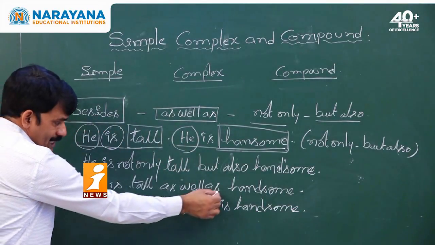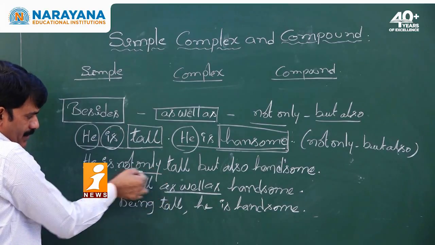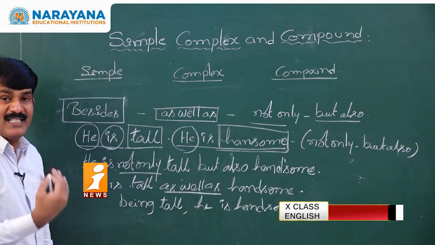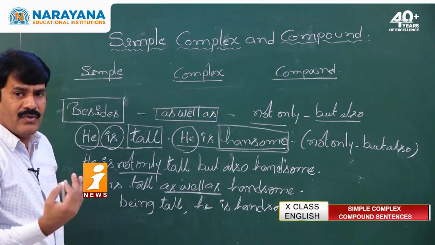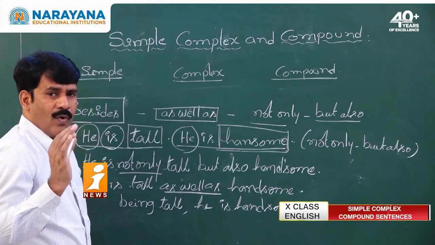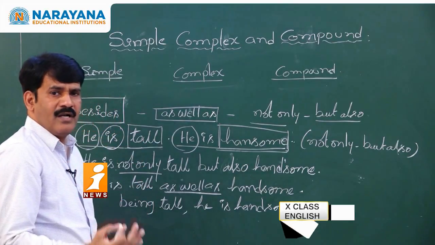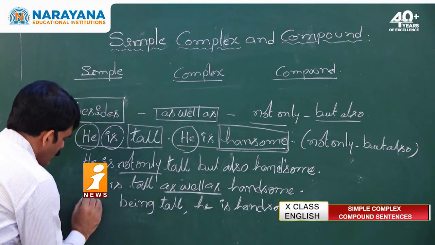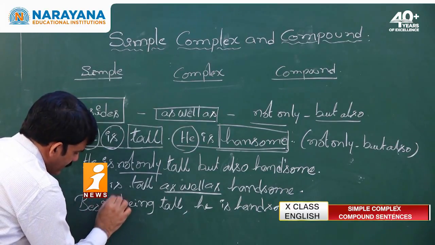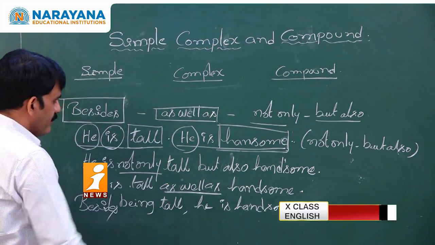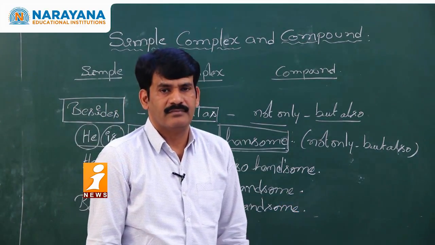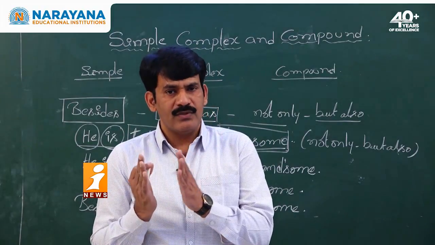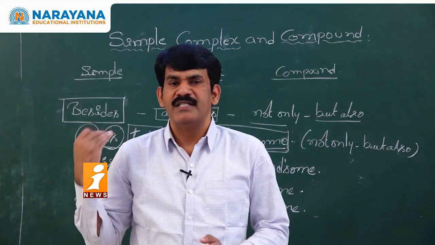But in the sentence we used as well as, we used not only but also. So we have to carry the similar meaning, the same meaning. When we want to carry the same meaning, what is the word to be used to replace not only but also or as well as in a simple sentence? Only besides. So you have to answer besides. Besides being tall, he is handsome. This is the way of converting a sentence from simple to complex, complex to compound in this model.